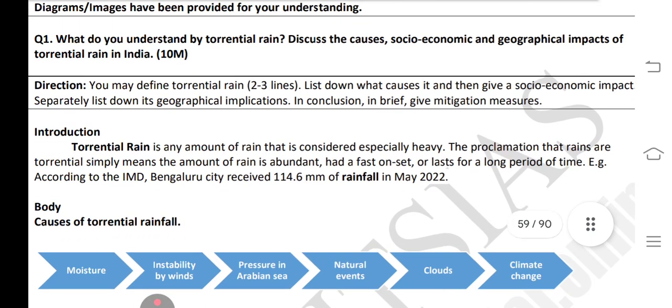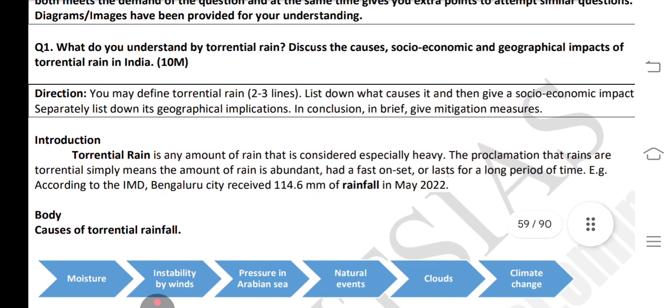GS Paper 1 Mains answer writing. Insight on ideas. What do you understand by torrential rain? And discuss the causes, social, economic and geographical impact of torrential rain in India.